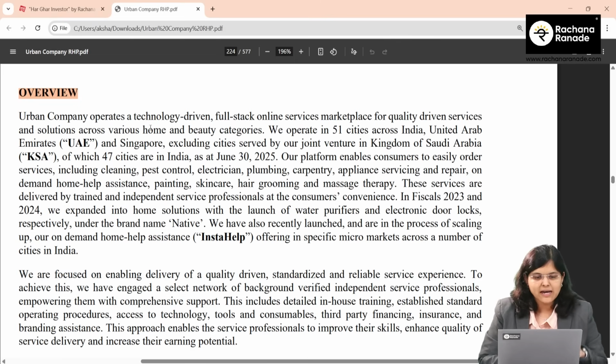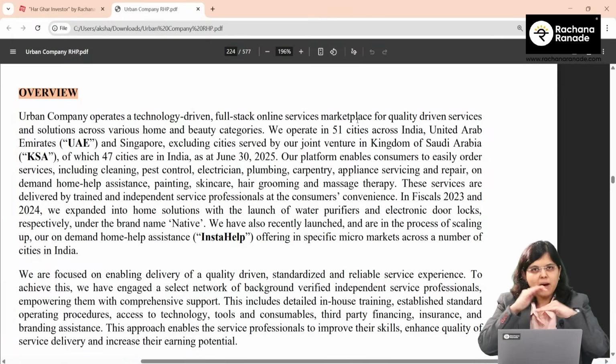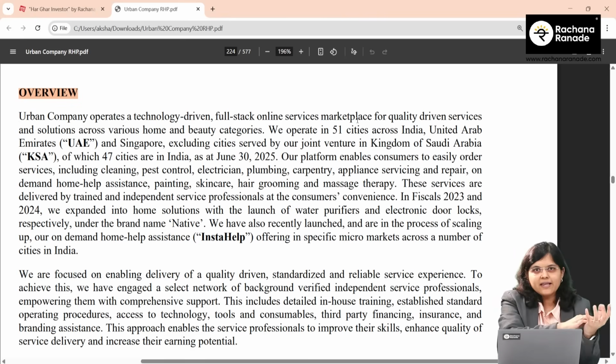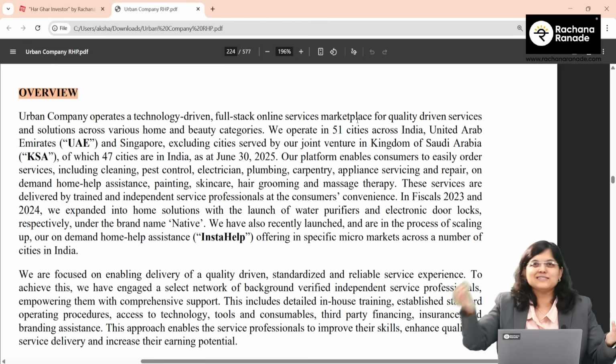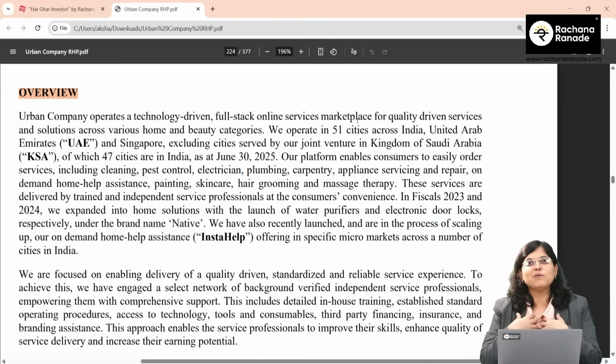Now, what is it? It's technology-driven. It's completely based on technology. Full-stack online service marketplace. Now, why are they saying we are a marketplace? Imagine something like Zomato. They are a marketplace for people who want to order food, and they connect them with hotels, basically, who can supply food, right? And that is why Zomato becomes a marketplace.